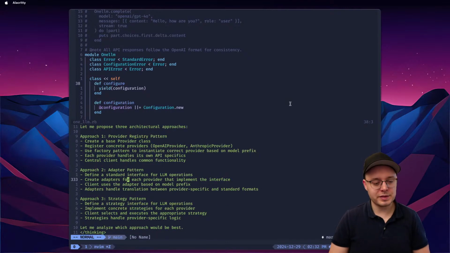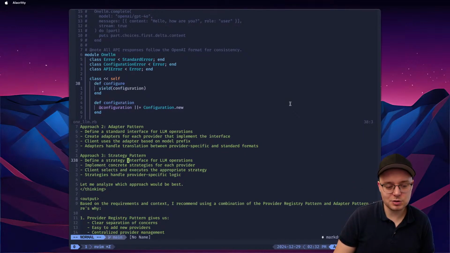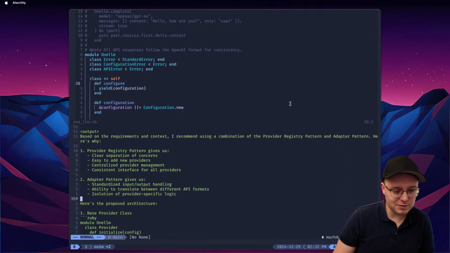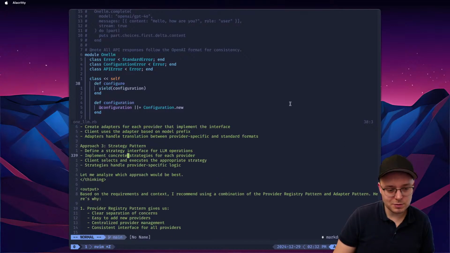Okay, adapter pattern. Define a standard interface for LLM operations, create adapters for each provider that implements the interface. Client uses the adapter based on model prefix. Okay, strategy pattern. It's pretty much okay. I understand that. That's fine. So based on the requirements and context, I recommend using a combination of the provider registry pattern and adapter pattern. Okay, so the first one and the second one.